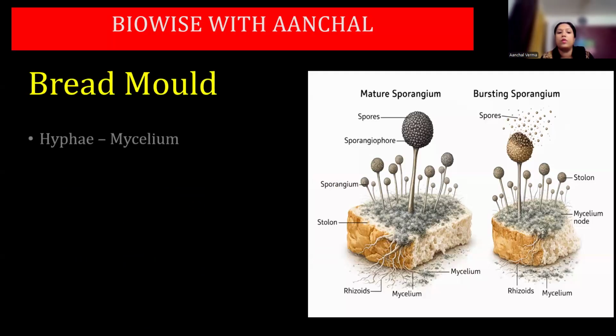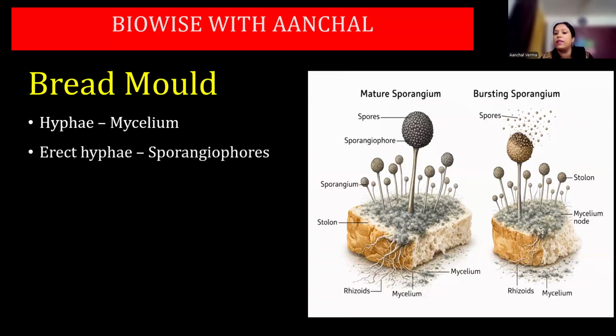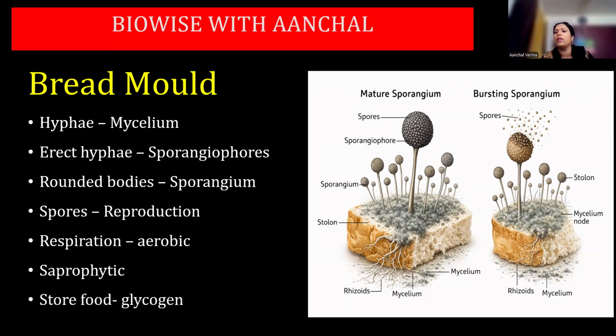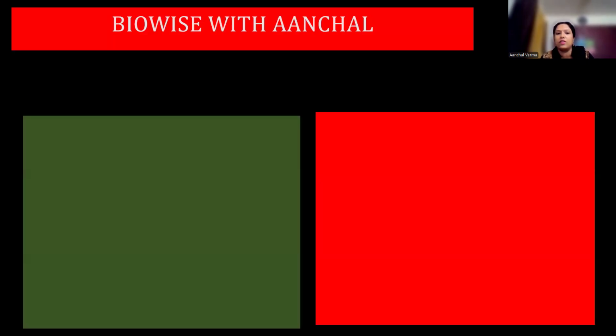Next one is bread mold. Hypha is a single thread-like structure. Combined form is called mycelium. Erect hyphae are called sporangiophores, which have a bulb-like structure called sporangium. Sporangium contains spores, which help in reproduction. The method of respiration is aerobic. They are saprophytic, and they store food in the form of glycogen. That is your animal starch. Okay.